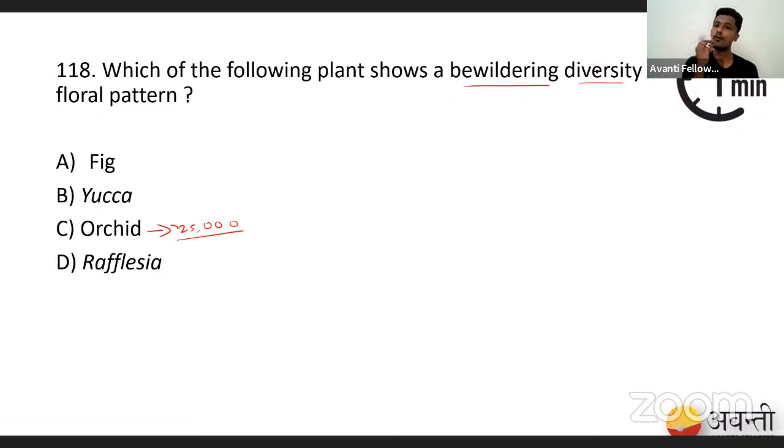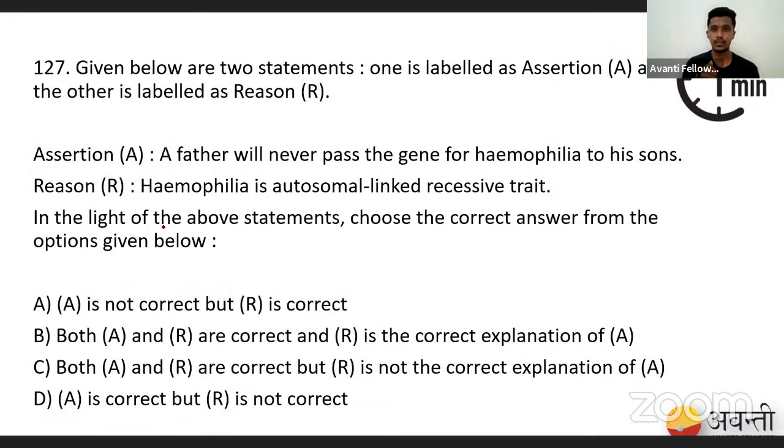In insects, we go for ants, which have a tremendous amount of diversity, and more than ants, we have beetles, with around 3 lakh varieties. That is tremendously high. Any one species showing a wide range of variations is what we call bewildering diversity. Bewildering is an exaggeration term used for a huge amount of diversity, so don't get confused with the term. So that is orchids. All right, let's go for the next question.